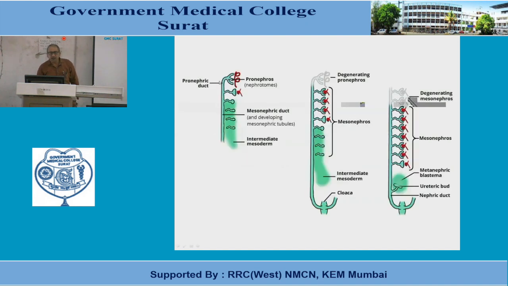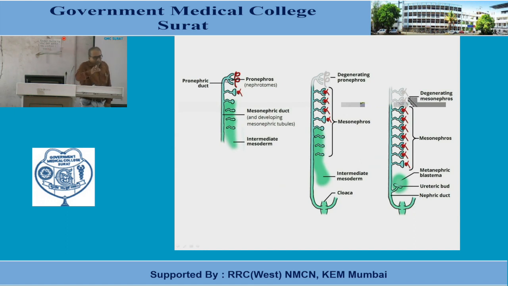Here, in the upper part, the pronephros is there. The structure consists of certain tubules, known as the pronephric tubules. They are transversely placed, and these tubules drain into a single duct that is known as the pronephric duct.